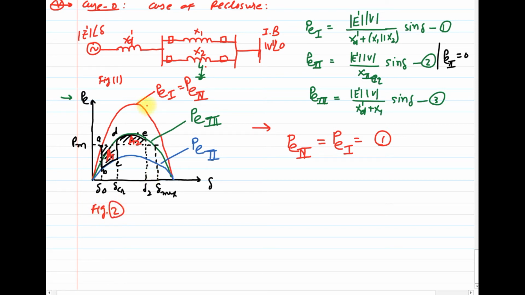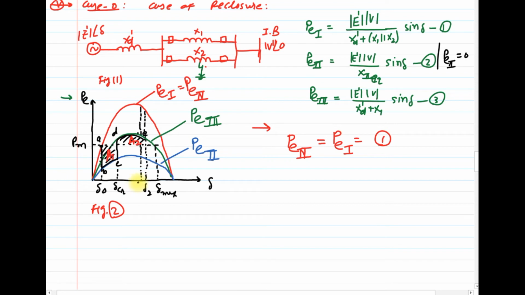Okay, so here let us understand the case of recloser. Before this angle delta 2, the power transfer is restored, or the recloser circuit breaker is reclosed, then I can redraw this diagram as this strip here somewhere.